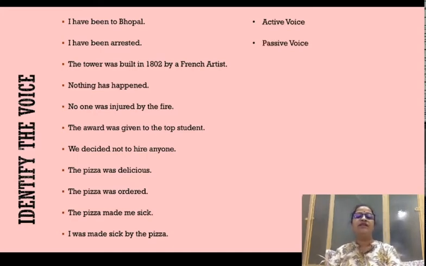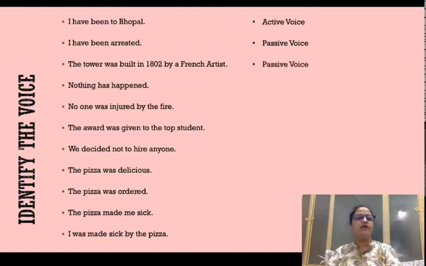The tower was built in 1802 by a French artist. Now the tower is the subject. Did the tower do something or was something done on the tower? Was the building, which is the action being done in the sentence, done by the tower or was the tower built? Clearly the sentence says the tower was built by a French artist. So the French artist is the main doer, but right now it is put in the objective position and the tower is put in the first position, and hence the sentence is a passive voice sentence.